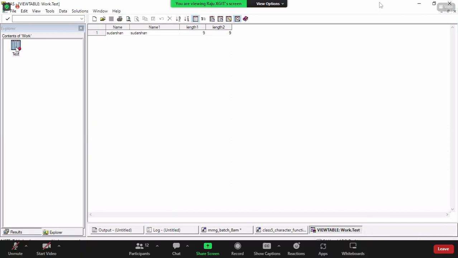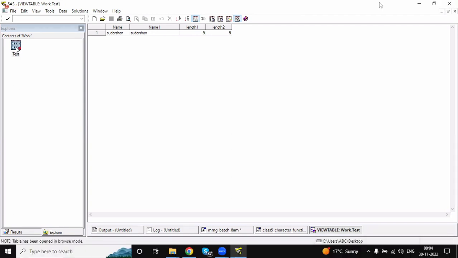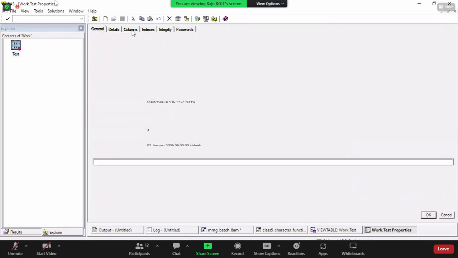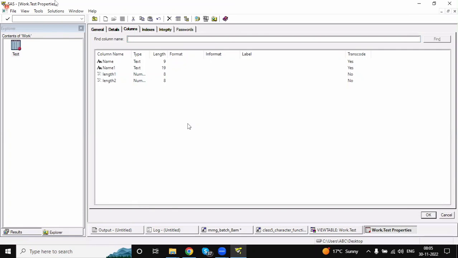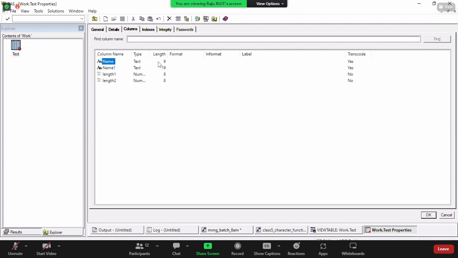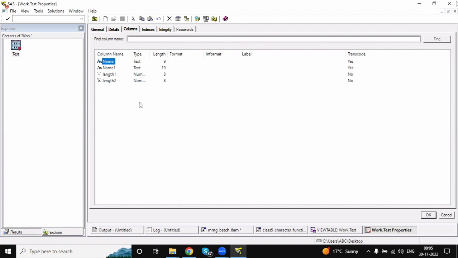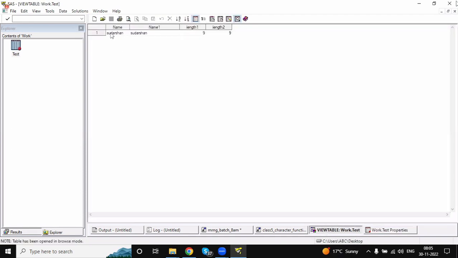So what is happening? What length is it giving? It's giving the length of the particular string. So how many characters are involved? In the name one variable or name variable, how many characters are there? If you observe here, Sudarshan, how many characters are there? 9 characters. Sudarshan, how many characters are there? 9 characters. It gives the number of characters in the string.